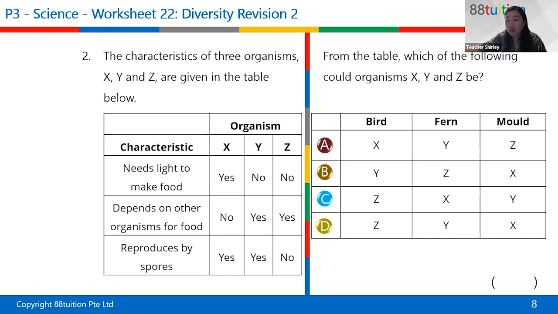Okay, now let's have a look at the characteristics again. Need light to make food? Yes. So X has to be a plant. Out of these 3, bird, fern, and mole, which one is a plant?